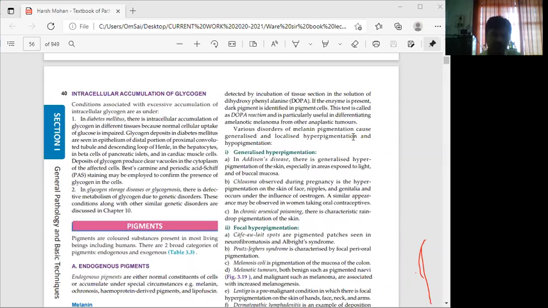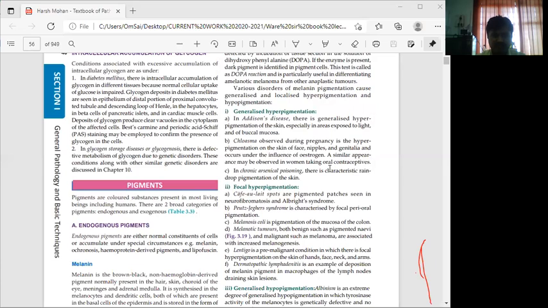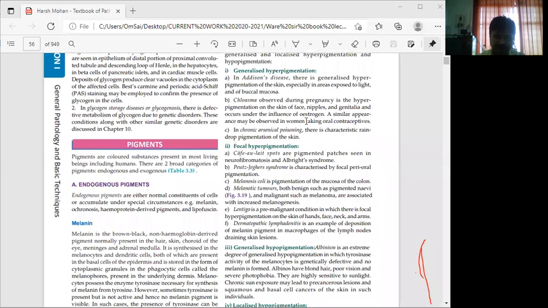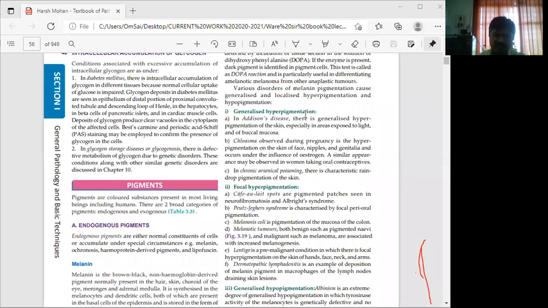Various disorders of melanin pigmentation cause generalized and localized hyperpigmentation and hypopigmentation. Generalized hyperpigmentation: in Addison's disease, there is generalized hyperpigmentation of the skin, especially in areas exposed to light, and of the buccal mucosa.